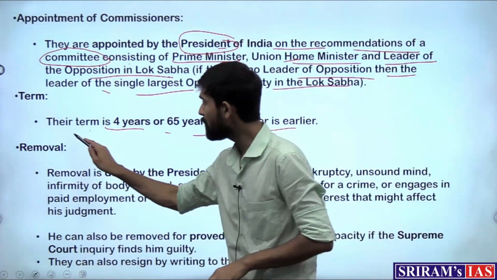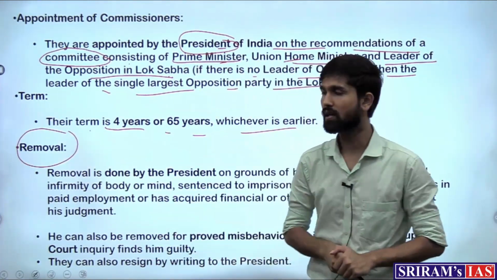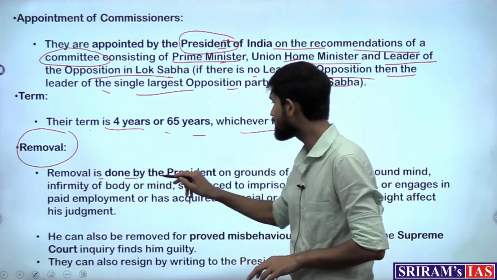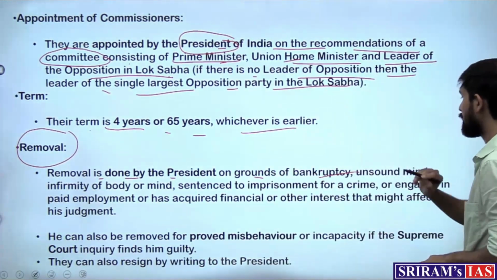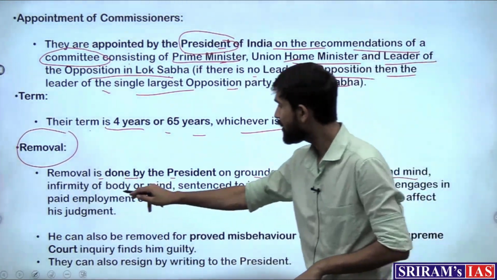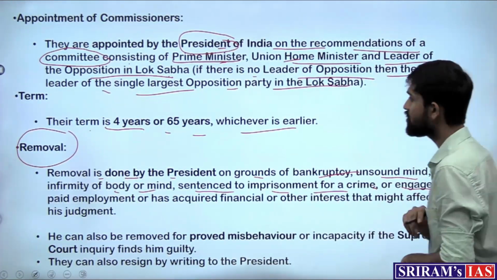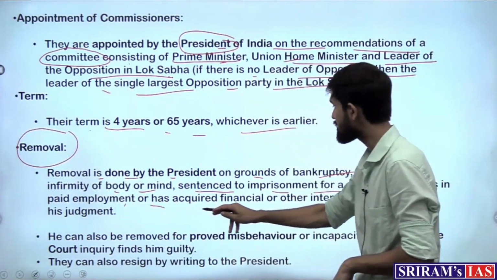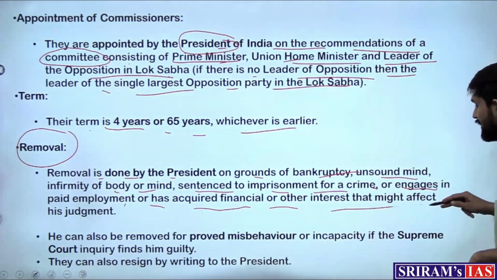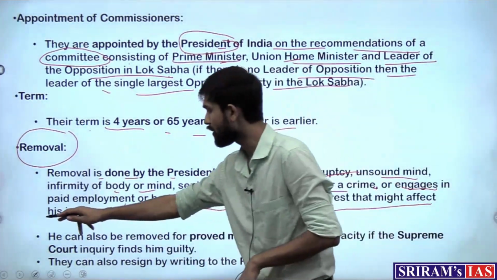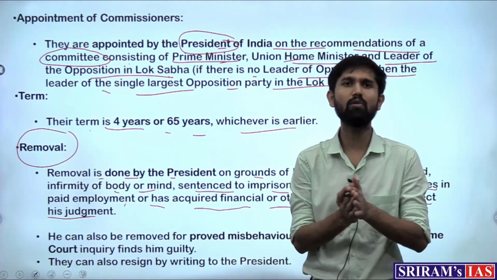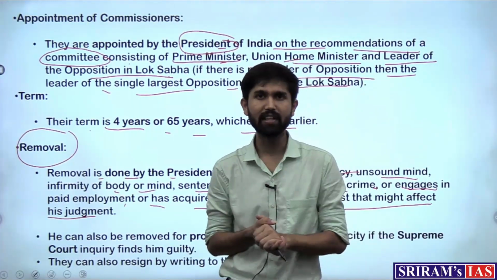Then the removal process for the Central Vigilance Commissioner is that the removal is done by the President on grounds of bankruptcy, unsound mind, infirmity of body or mind, or sentenced to imprisonment for a crime, or engages in paid employment, or has acquired financial or other interests that might affect his judgment. So these are similar grounds which are there for removal of other dignitaries as well.